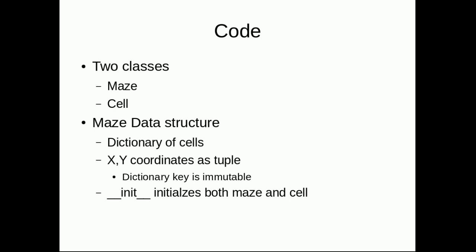This is important because Python uses a hash table for dictionary lookup, and that key has to be immutable. In other words, you cannot change the values once they've been created. I also have init methods to initialize the attributes of both the maze and cell when they're first instantiated.